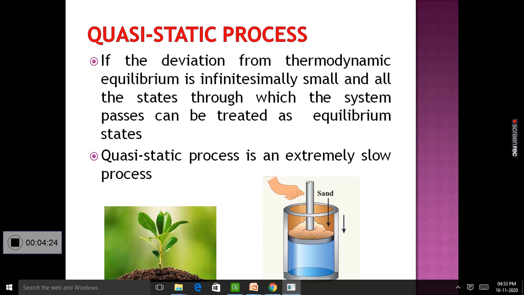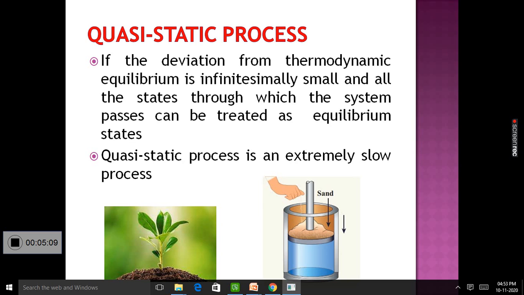But actually there is a process, an extremely slow process taking place. The plant is growing gradually. At every instant it is growing gradually. If we take a large span of time, for months or so, there will be a substantial growth. There will be a significant change. And that change occurred gradually. It is not an abrupt change.